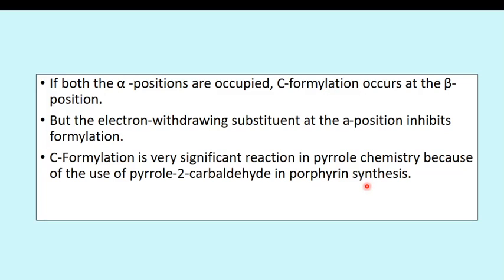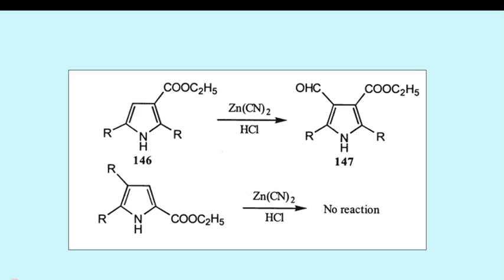So in porphyrin synthesis, pyrrole-2-carbaldehyde is used as a precursor. So these are the reactions in presence of zinc cyanide. It gives a formylation reaction, that is formyl attack. So when all three positions are blocked, the reaction takes place at the fourth position, and in this case there is no reaction.